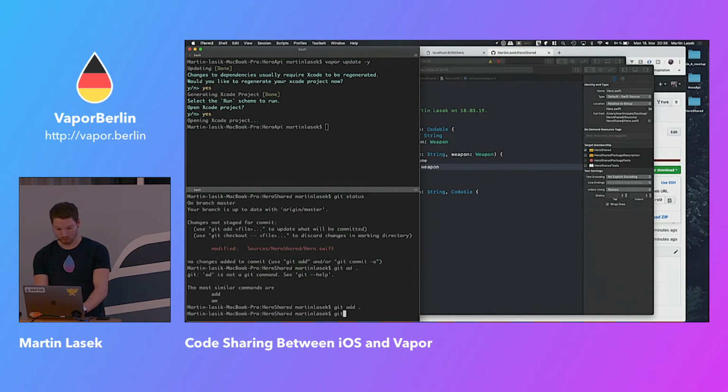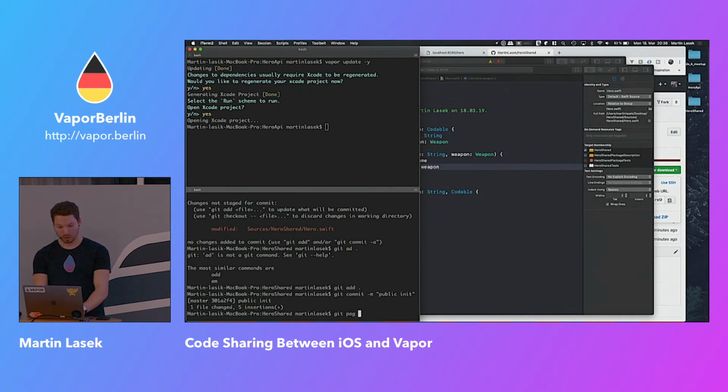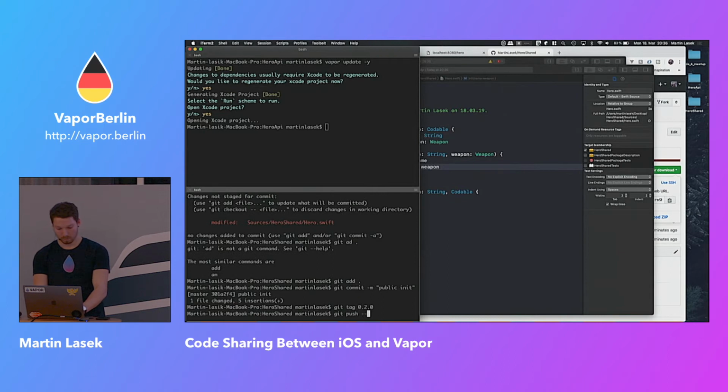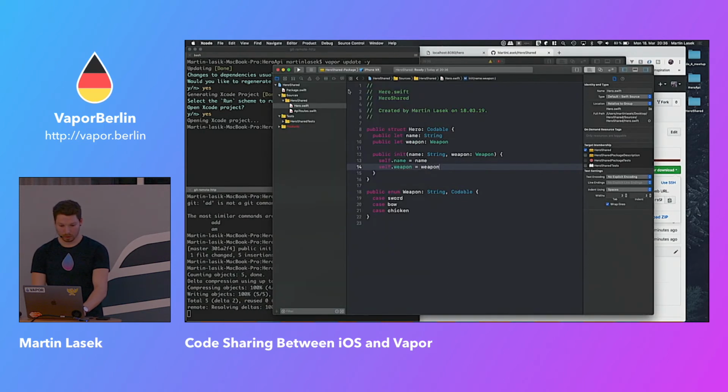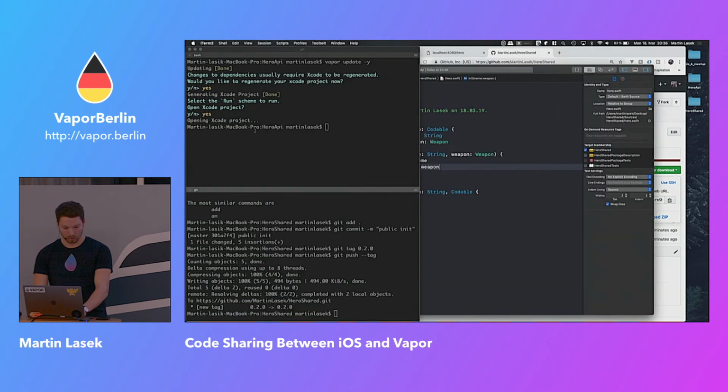push that. Public init. And use another tag. Like that. And we can close that again. Not this one, but this one. And use a vapor update.